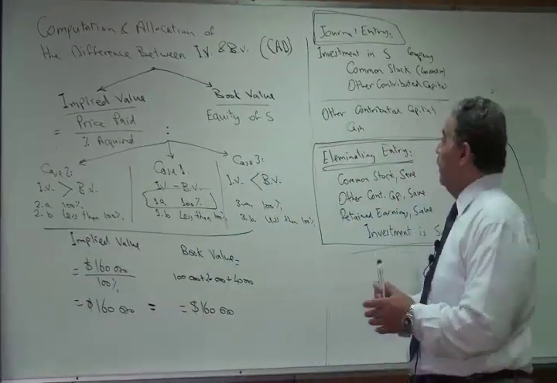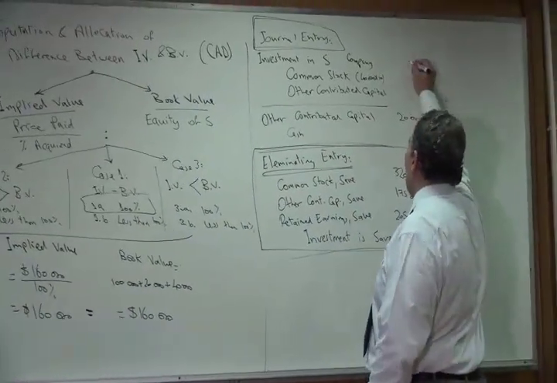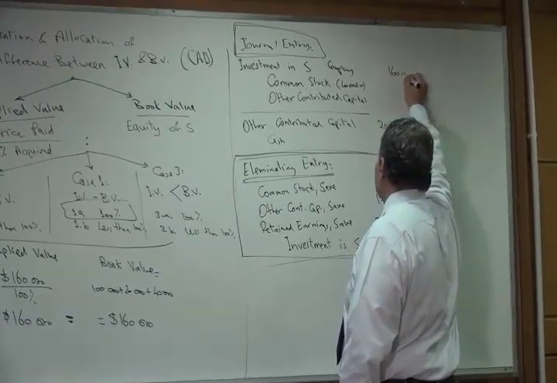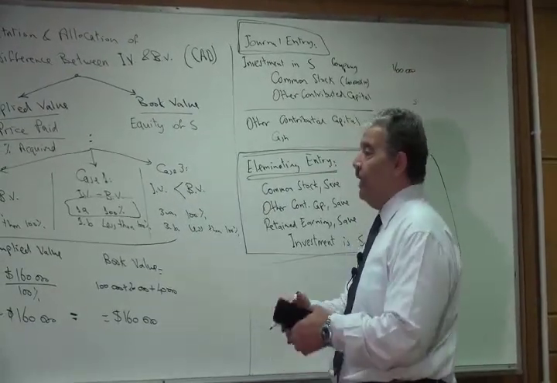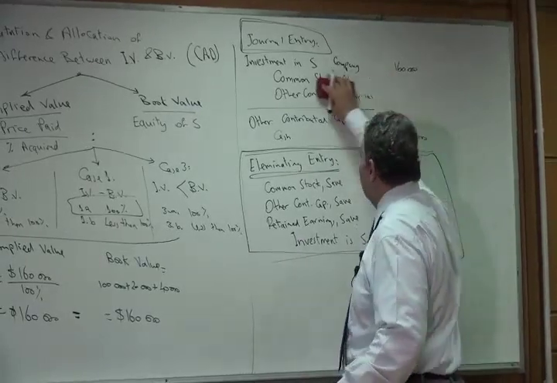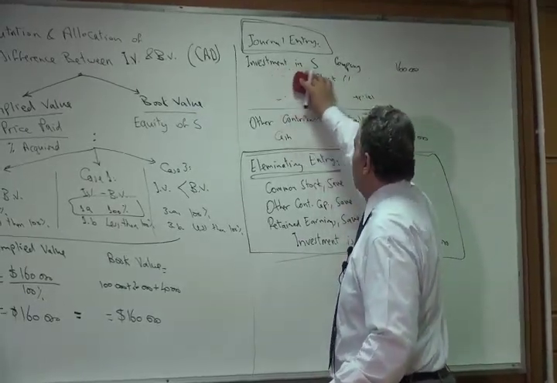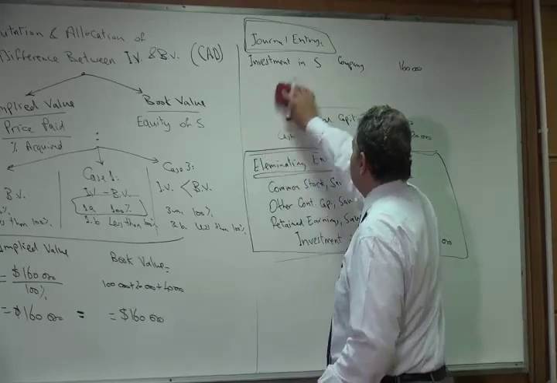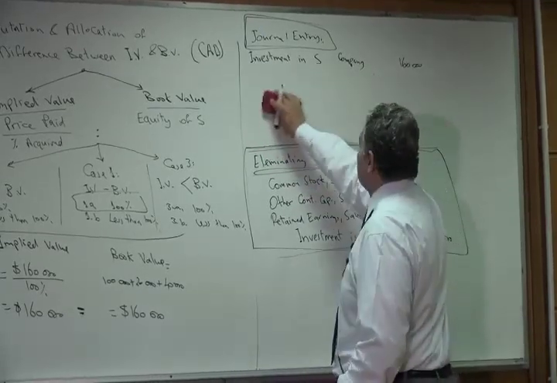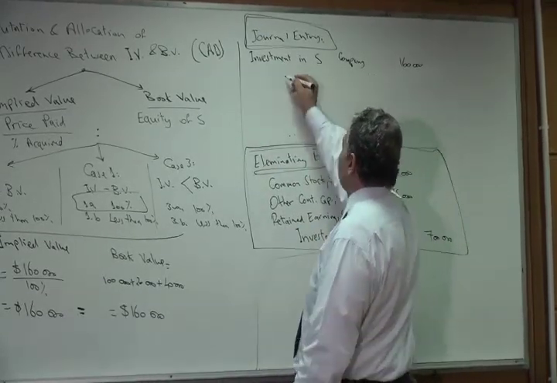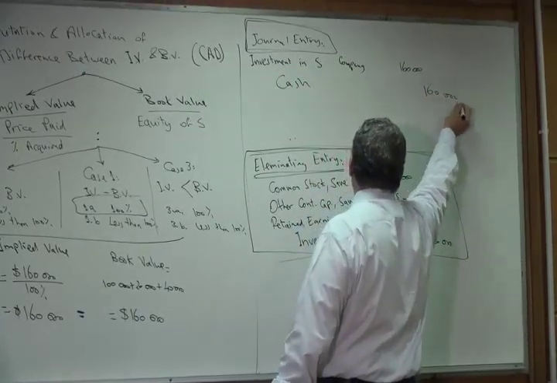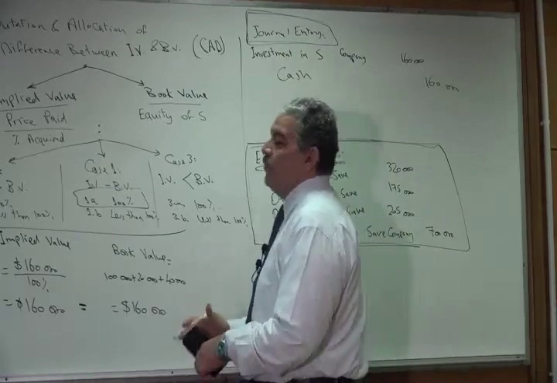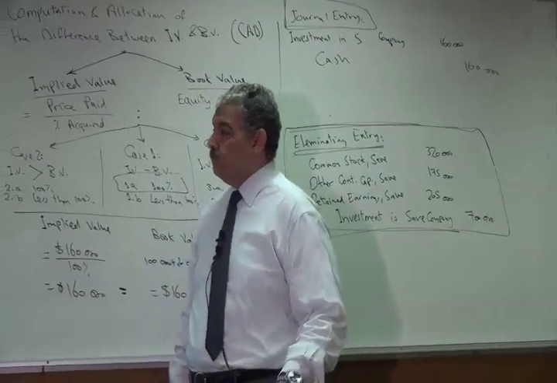So debit investment in S company, $160,000. And what will be the credit? We paid cash. So credit will be the consideration given, which is cash. Credit cash, $160,000. So this is the journal entry to record the acquisition.